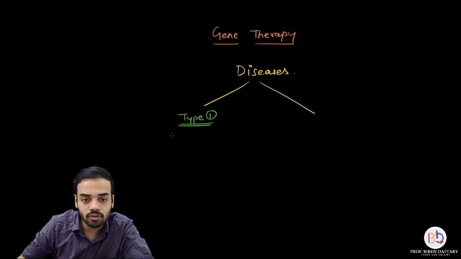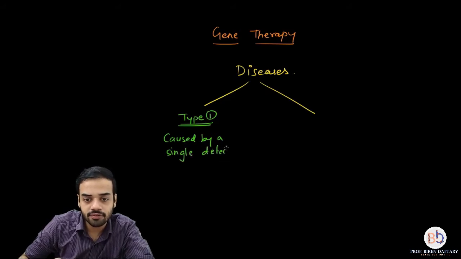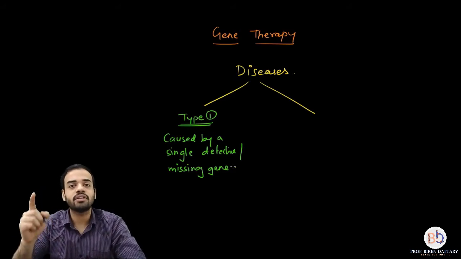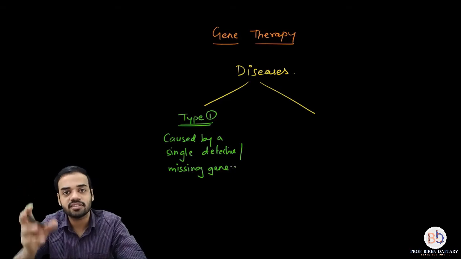So I'm going to write down over here, caused by a single defective or missing gene. That single missing or defective gene is responsible for causing the disease. Okay, so this is the first type of diseases.